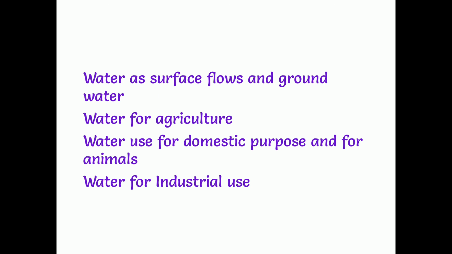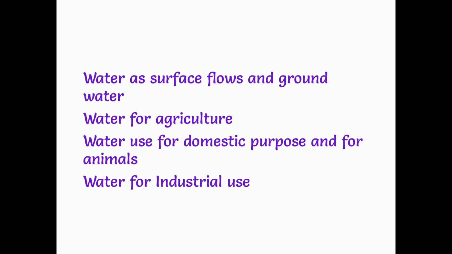And water for industrial use. Industries also require a lot of water for the production process. A lot of water is required for the manufacturing of products, and also for cleaning industrial equipment and the floor. So a lot of water is required here. All this process comes under the usage of water. Without water we can't lead our life. So this is the main thing we can see here.